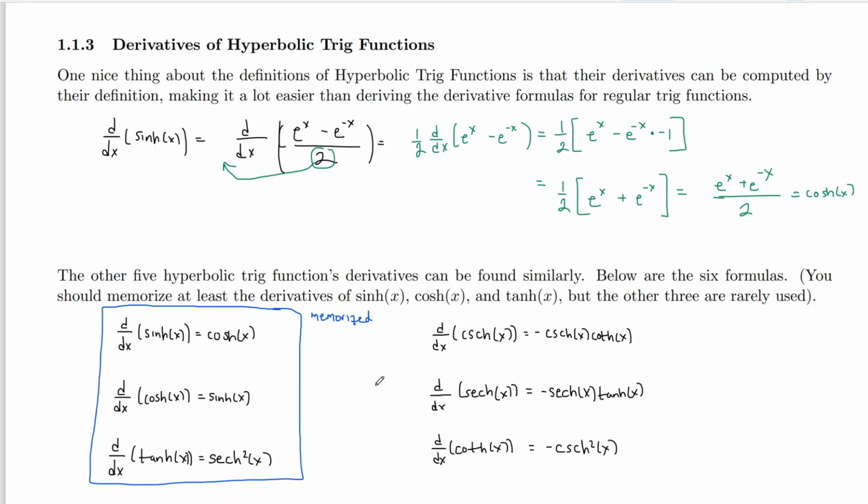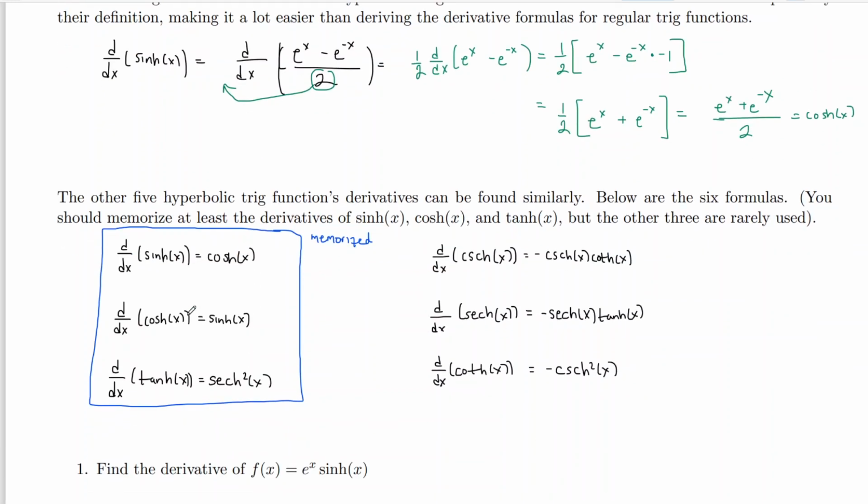So it's very rare to see these. Now, one thing you'll notice is that the derivative formulas are extremely similar to the derivative formulas for the regular trig functions. If you ignored whether it's negative or not, the derivative of regular sine is cosine, the derivative of regular cosine is negative sine, the derivative of regular tangent is secant squared, and so on.